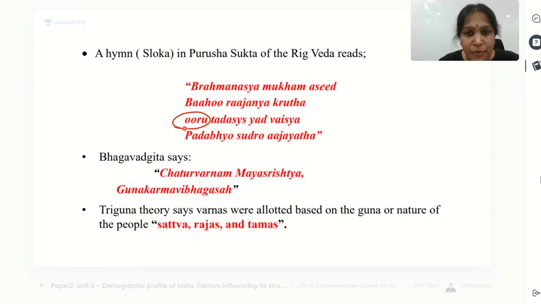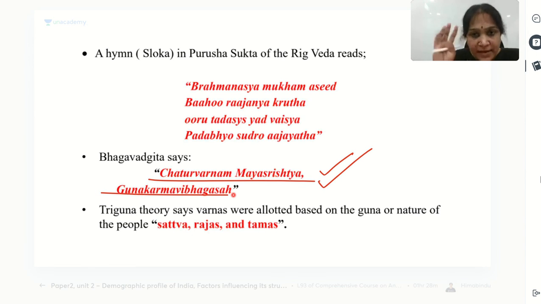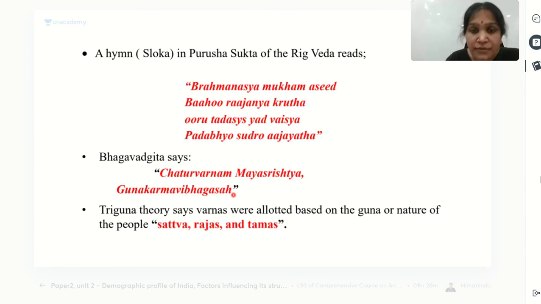And in the Bhagavad Gita, which is the speech of Krishna, Vishnu says Chaturvarnam Maya Srishtya Guna Karma Vibhagasa. It means I created the 4 varnas based on guna and karma. Guna means nature, karma means actions, duties. So this is the Chaturvarna theory.